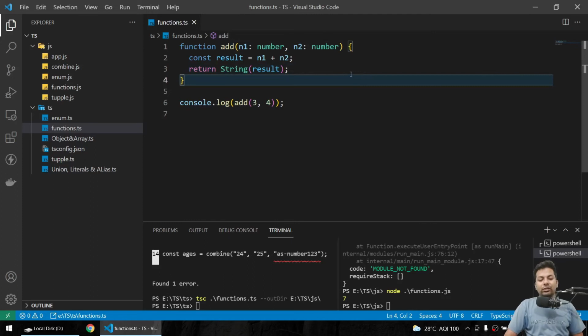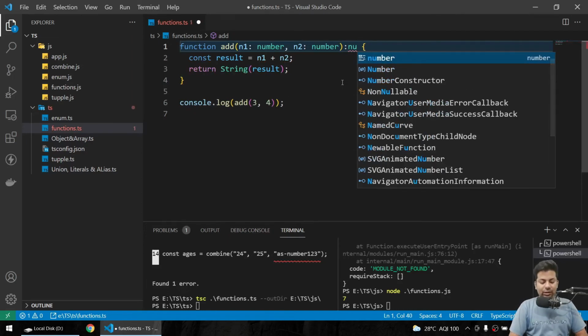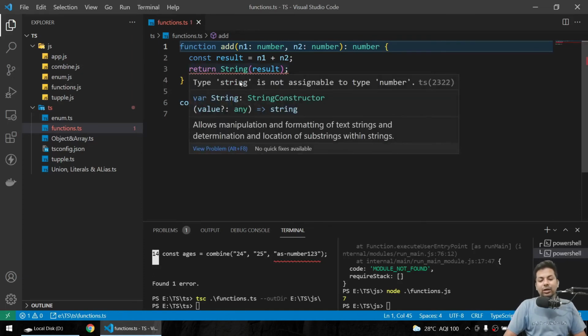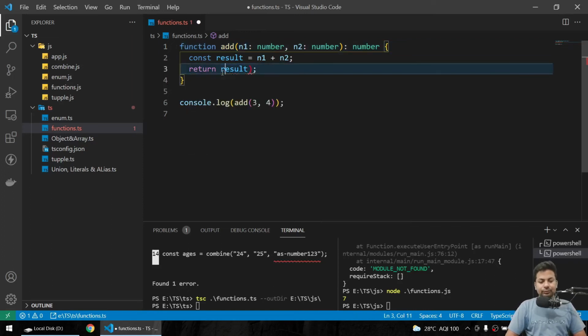So we have to explicitly define the return type. I'll say I'll return number only, or you can say you return array, whatever. So I'll return number. So you can see now you are getting an error if you try to return a string, but it's acceptable for returning number only. So we'll just remove this return. I see it's perfectly fine and there is not any error.